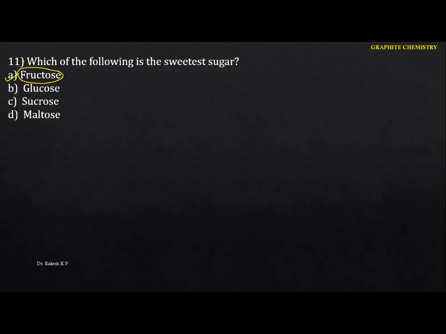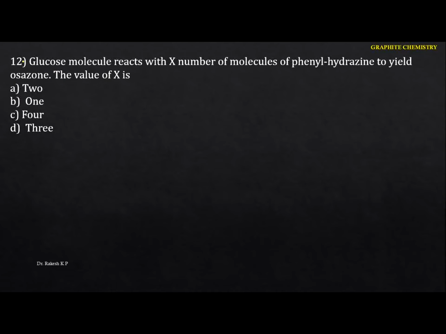So next one. A glucose molecule reacts with X number of molecules of phenylhydrazine to yield the osazone. What is the value of X? Let me take glucose here. I'm going to indicate glucose in this form: CHO, and the next thing is CHOH, then H, CHOH, again CHOH, then CH2OH, and the H and OH as shown.